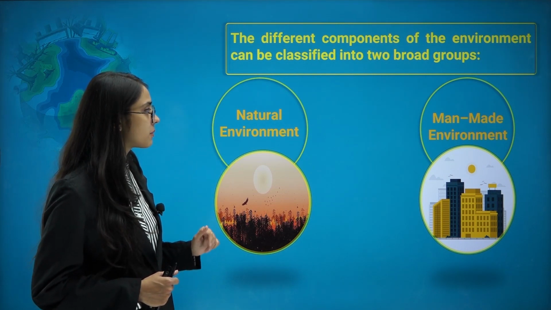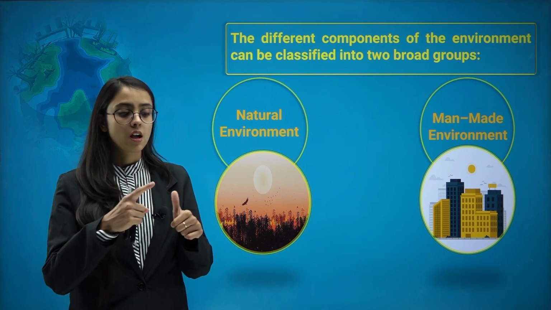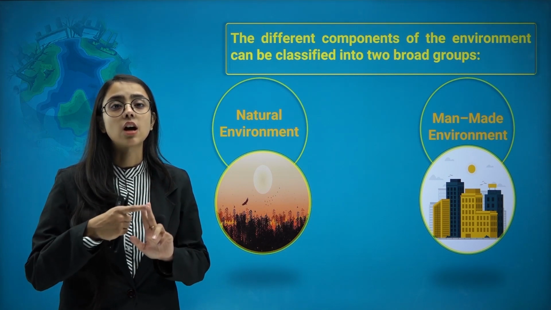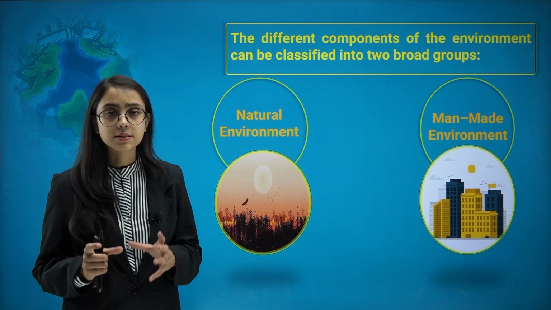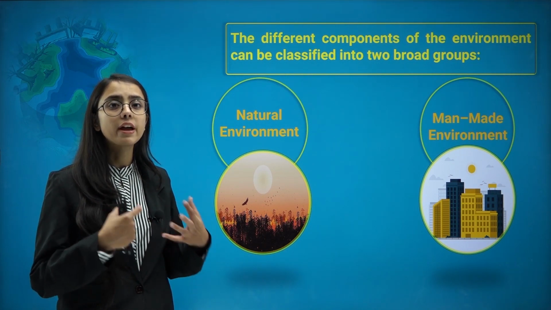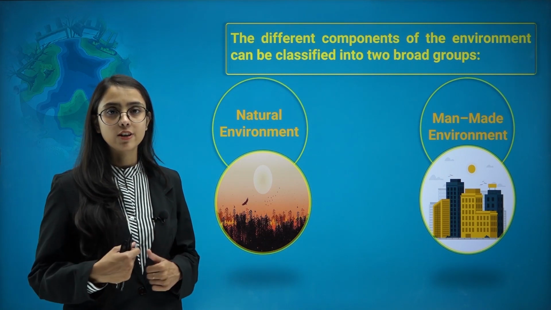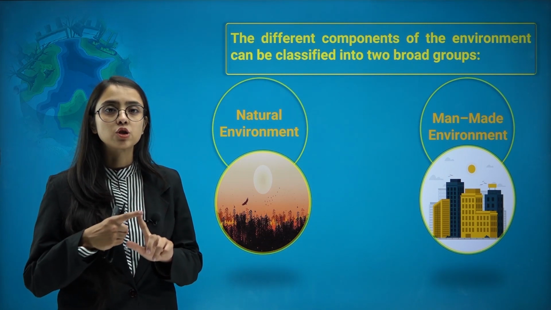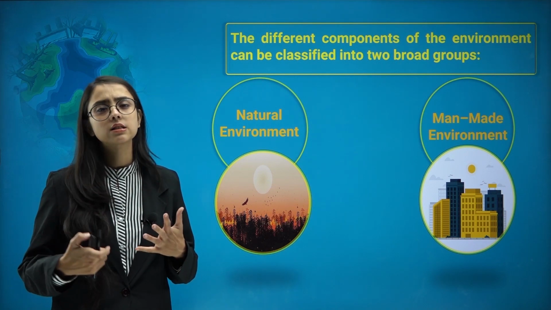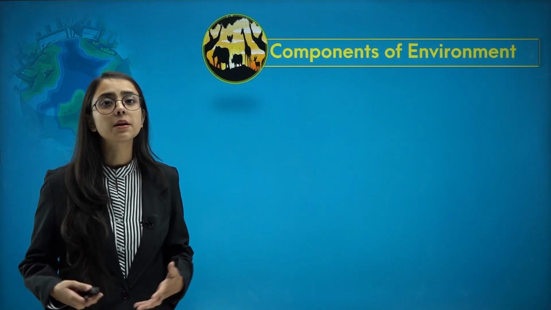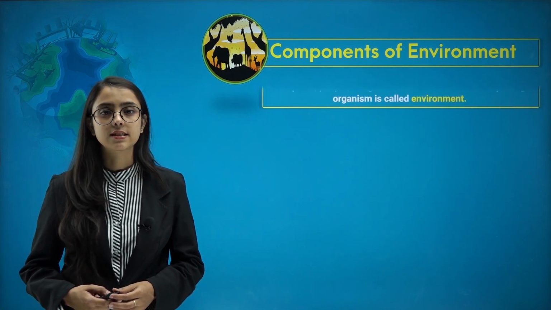In natural environment, we have things like mountains, rivers, grasslands, plants, animals, etc. Whereas man-made environment consists of everything that we make. For example, roads, bridges, factories, homes, apartments, buildings, etc. Now, let's study these components of environment in detail.